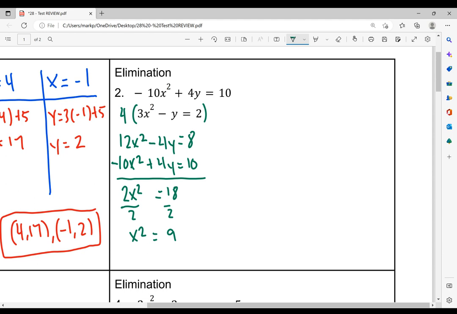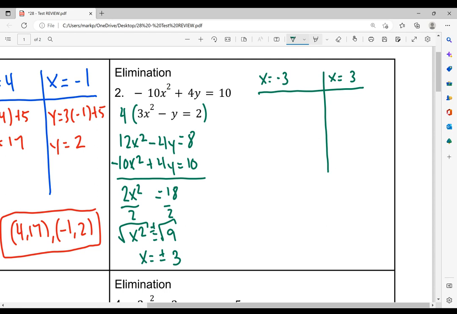To get rid of a square, we take the square root on both sides. Don't forget our plus or minus. So x is equal to plus or minus the square root of 9, which is 3. So over here we have x is equal to negative 3 and x is equal to positive 3.